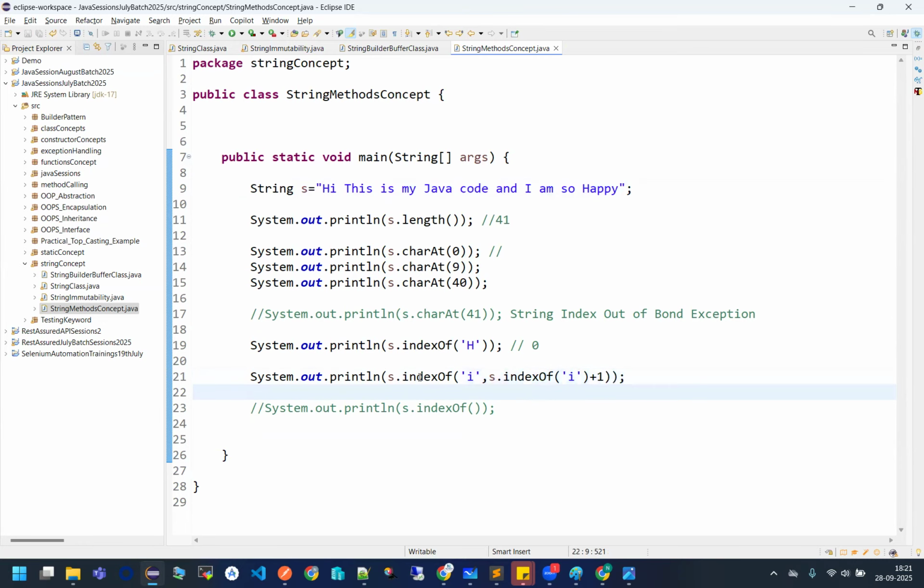It is going to take out the index value of the ith character. You are actually telling it that first of all, get the index position of the first I, then do an addition, plus 1. First it is going to take the position of this I, which is 1, and 1 plus 1 is 2. So from this position, it is going to fetch your second index value of the I.